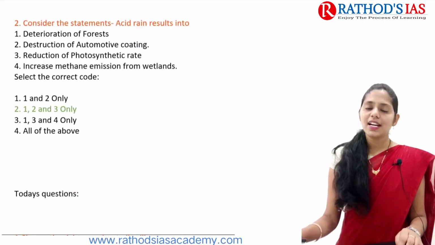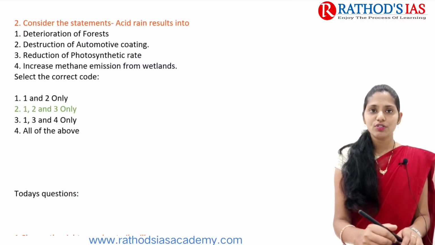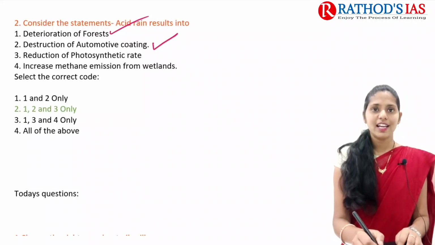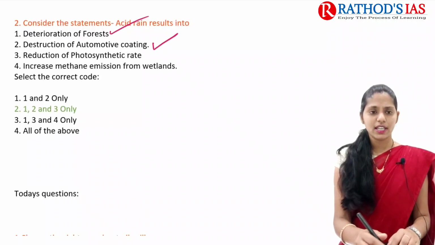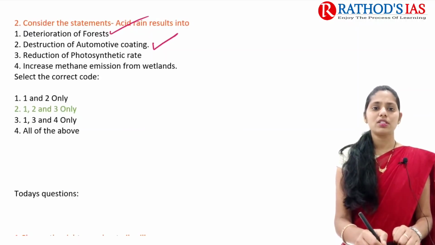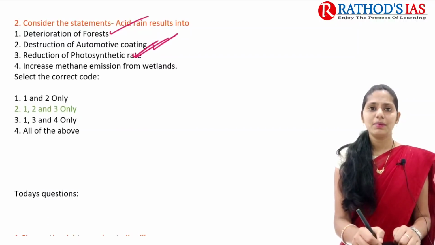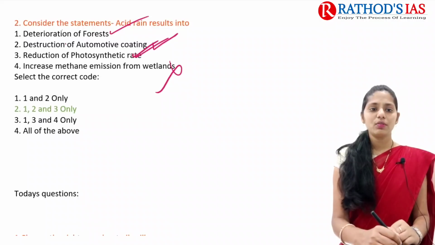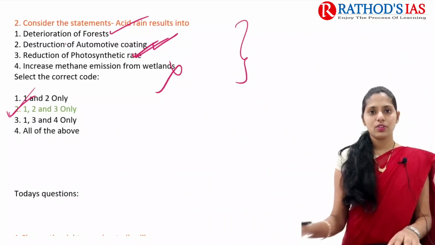And next question is regarding acid rains. So acid rains are mainly because of deterioration of forest. Yes. And destruction of automotive coating, that is our ozone, and even some important coating. And next one is reduction of photosynthetic rate. Yes. And next one is increasing of methane emission. It is not regarding this, methane emission is from wetlands. So correct option will be 1, 2 and 3, that is option 2 again. So this is the answer for yesterday's questions.